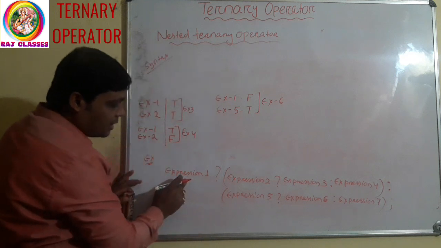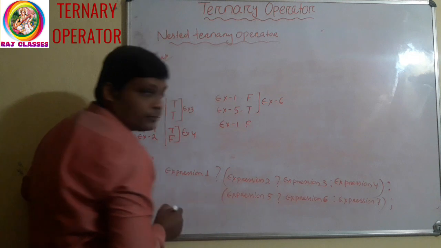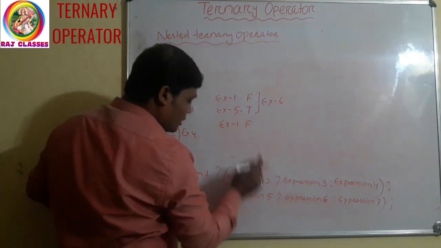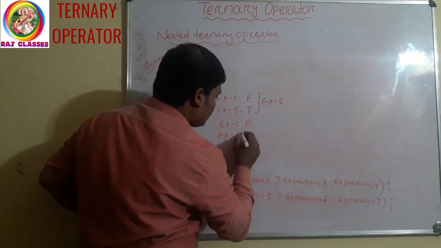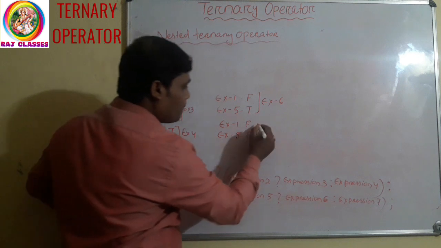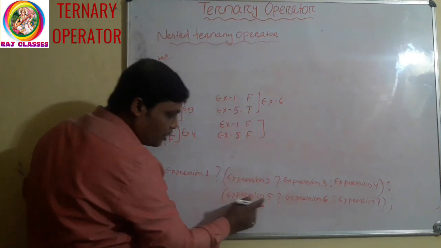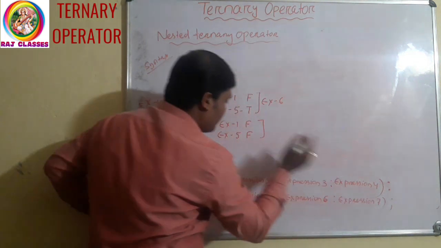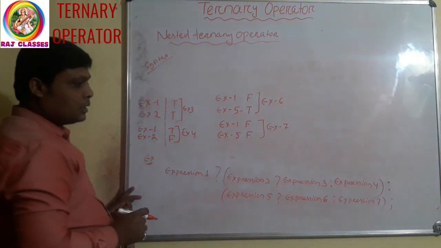Now see, if expression 1 is false, but expression 5 is also false, what will happen? This is false, it will go to this. Again it is false, it will go to expression 7. So expression 7 will execute.